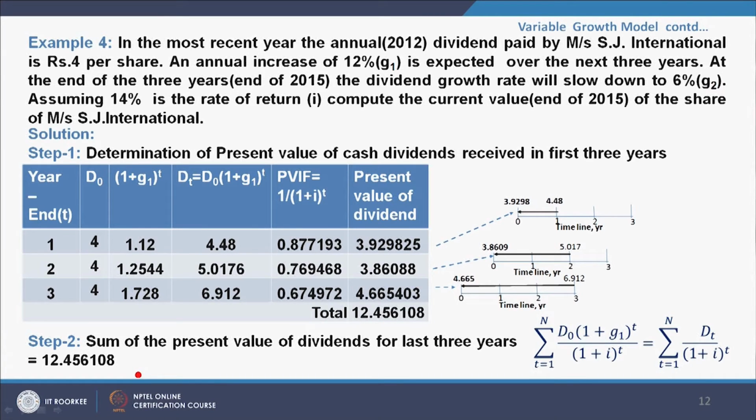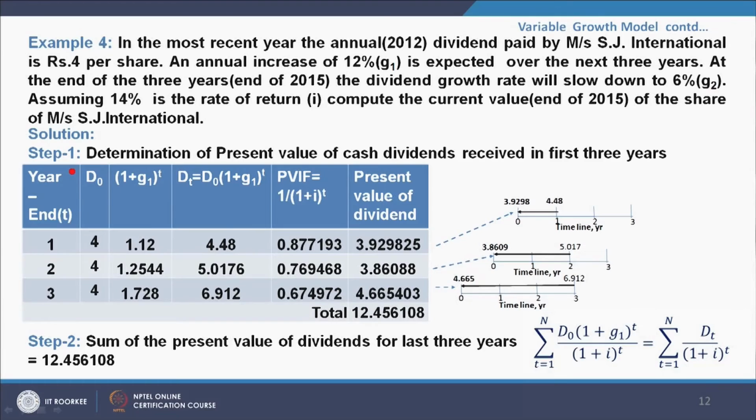We will solve this problem stepwise. Step 1, determination of the present value of cash dividends received in the first 3 years. If you see this figure, at the end of the first year, the D0 value is 4, and (1 plus G1) to the power t, that is (1 plus G1) to the power 1, is 1.12.